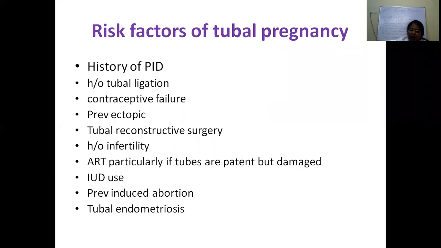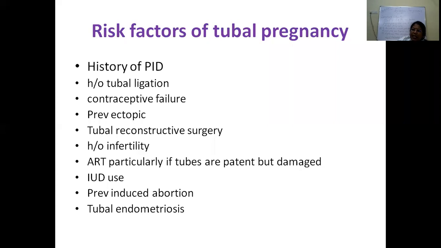So what are the risk factors for this? There are high risk factors, the most important, then moderate risk and low risk factors. So what are the high risk factors? The most important among the high risk factors is a history of pelvic inflammatory disease. This is the most important cause for tubal ectopics.